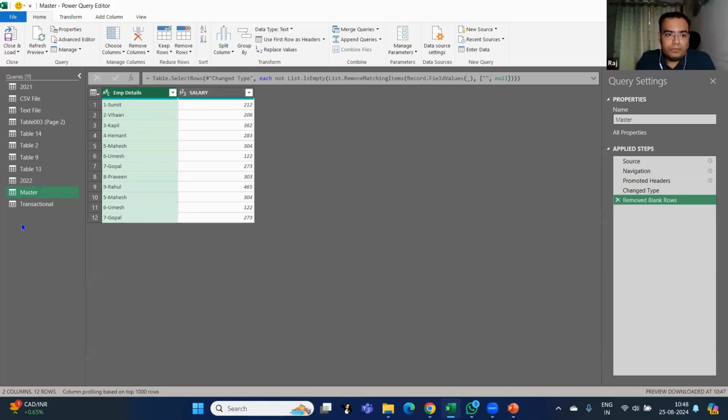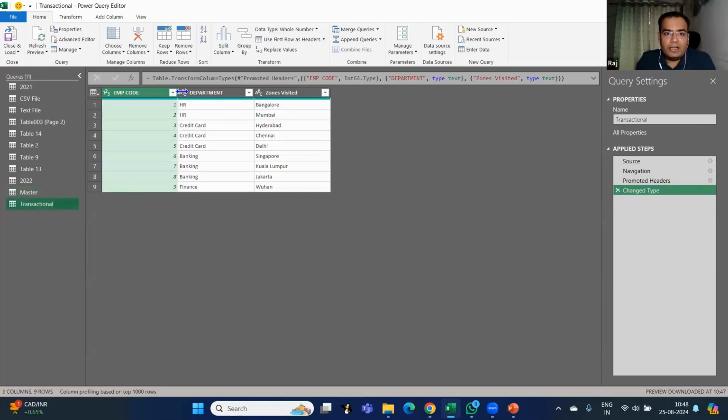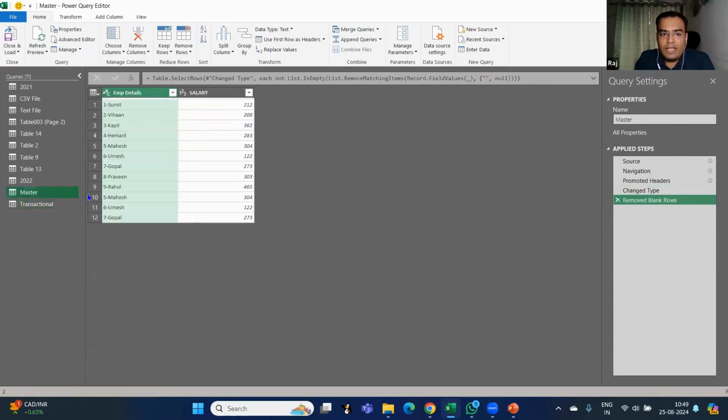Now there is one more problem. If you see in the transactional data, I have employee code, department, zones, and I want a salary column. I want one more column called salary in this data. The source data will be this data. But the problem is that employee details are tagged like this, 1 dash Sumit, 2 dash Vihan, and so on.